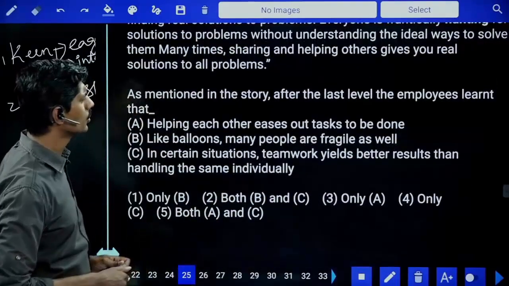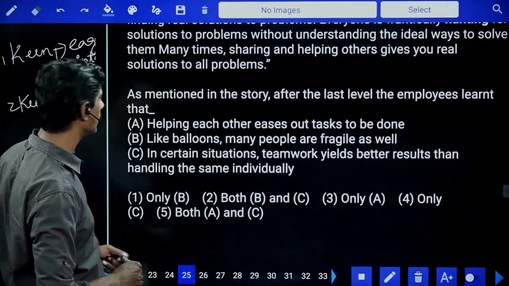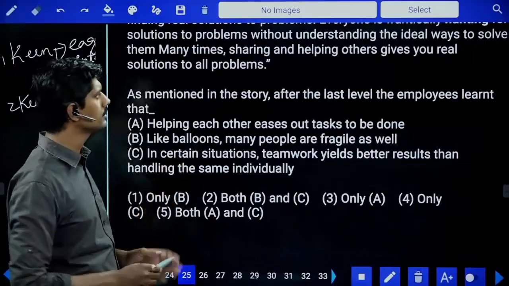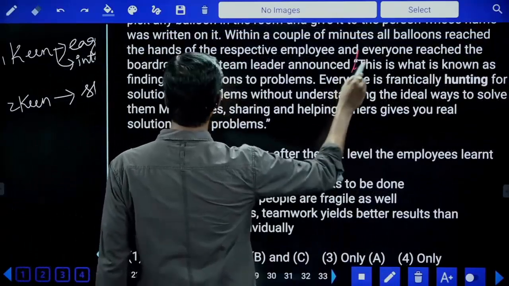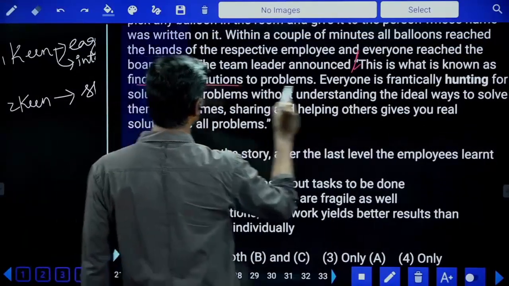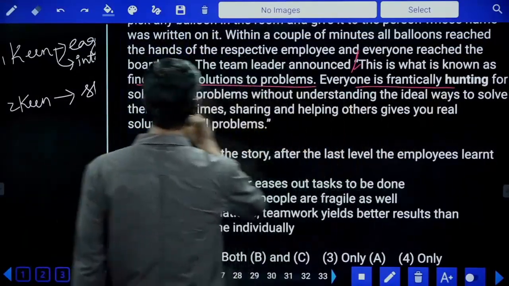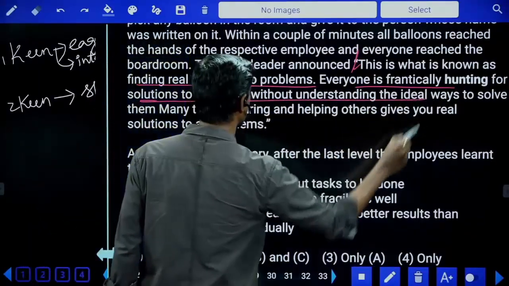As mentioned in the story, after the last level the employees learned that... లాస్ట్ లెవెల్ తర్వాత ఈ ఎంప్లాయీస్ ఏం నేర్చుకున్నారంటే కంక్లూజన్ లో ఉంటుంది. This is what is known as finding real solutions to problem. Everyone is frantically searching for solutions to problems without understanding the ideal ways.